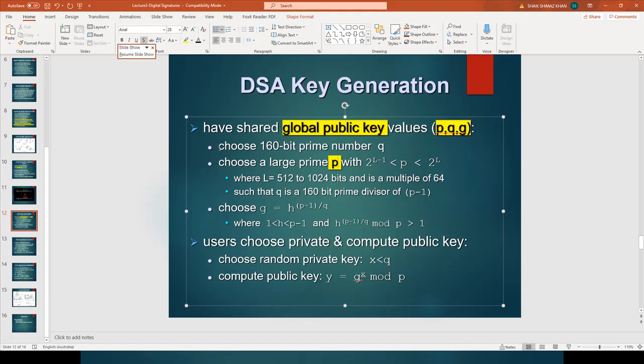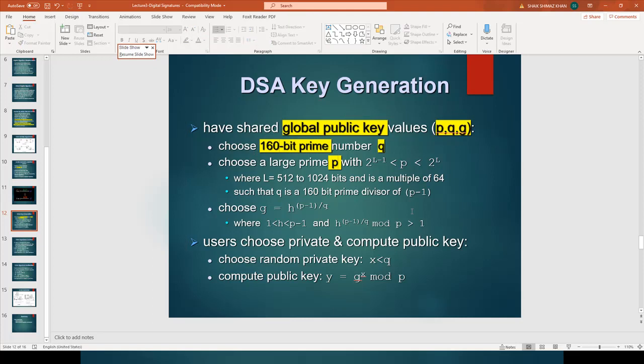Let us start with the first one. Q is a prime divisor, a prime number, and its size is 160 bits. So first, Q is a prime number of that size.